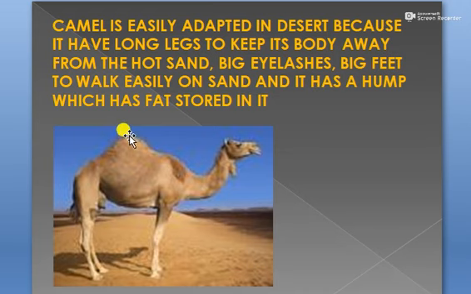Hump, here you can see in this diagram, this raised structure is known as hump. The hump has fat stored in it, and this fat will provide energy to the camel if the camel does not eat anything for a long period of time. So camel can easily survive in the climate of desert because of these adaptations.